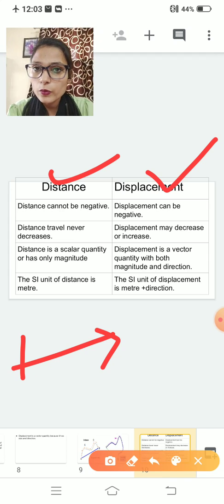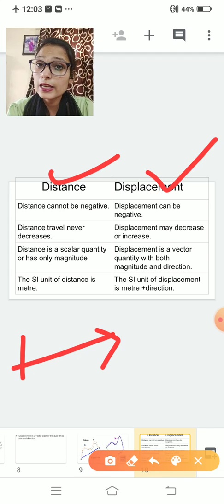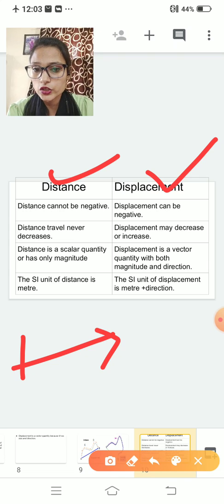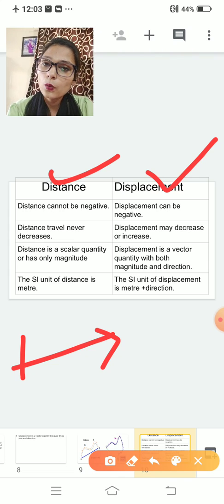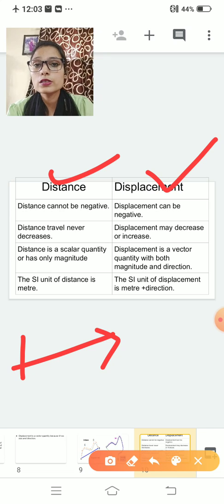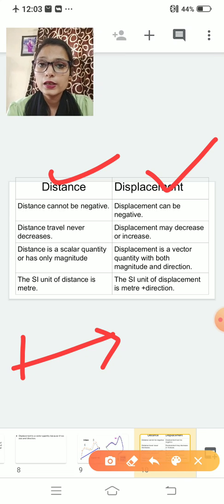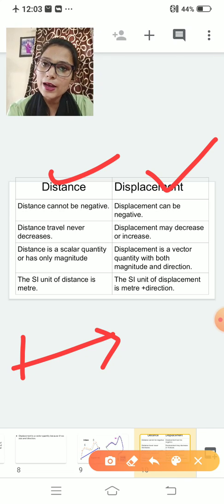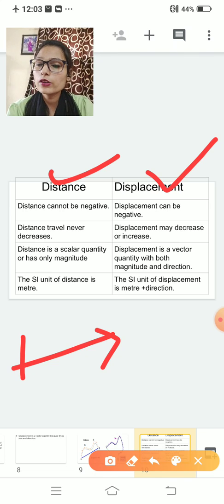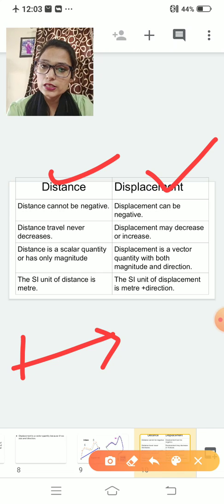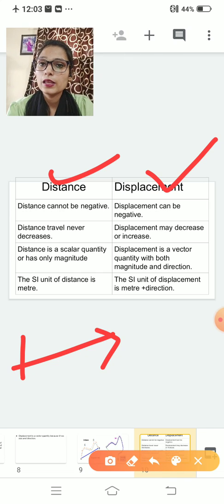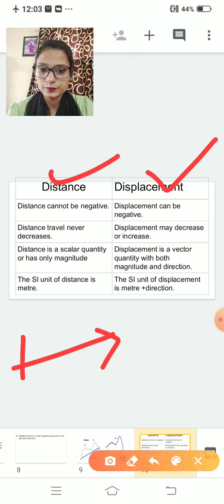Distance is which type of quantity? Distance is a scalar quantity. Why is it a scalar quantity? Because in it we are considering only magnitude. We are not considering direction. Displacement is a vector quantity. Why? Because here we are considering both direction as well as magnitude. Now, if we are talking about the SI unit of distance and displacement, the SI unit of distance and displacement both are the same. That means it is meter.